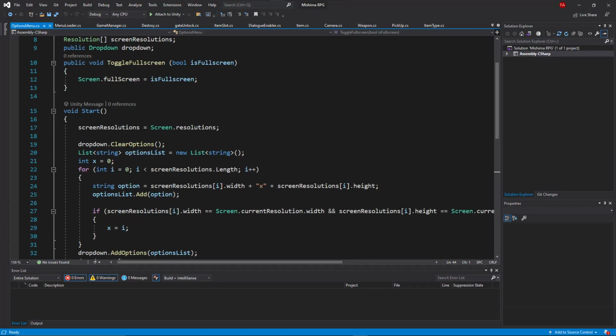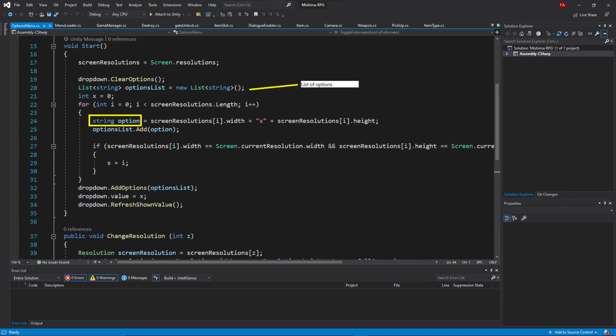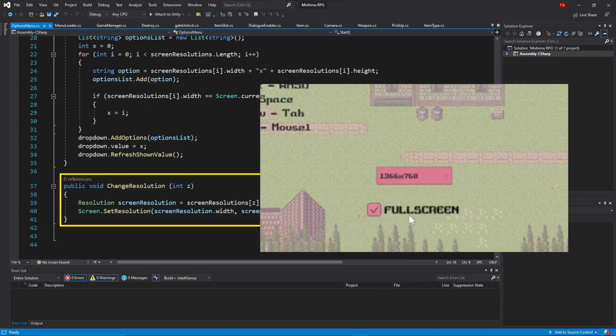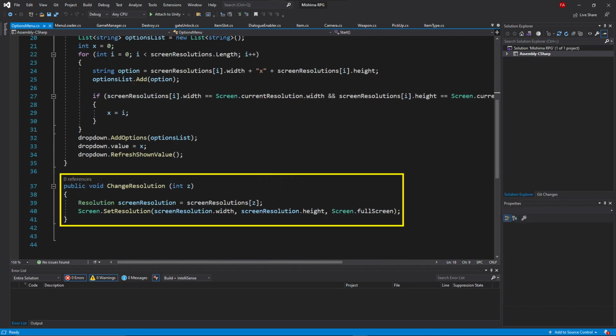This is done in the Options menu class, where we begin by creating an array with all of the compatible screen resolutions, using the Unity screen.resolutions variable. Each resolution is stored as an option string, and displayed as width x height. All of this is added to the drop-down variable using the Unity add options method. When the player presses on a drop-down option, the change resolution function is called, changing the resolution size.